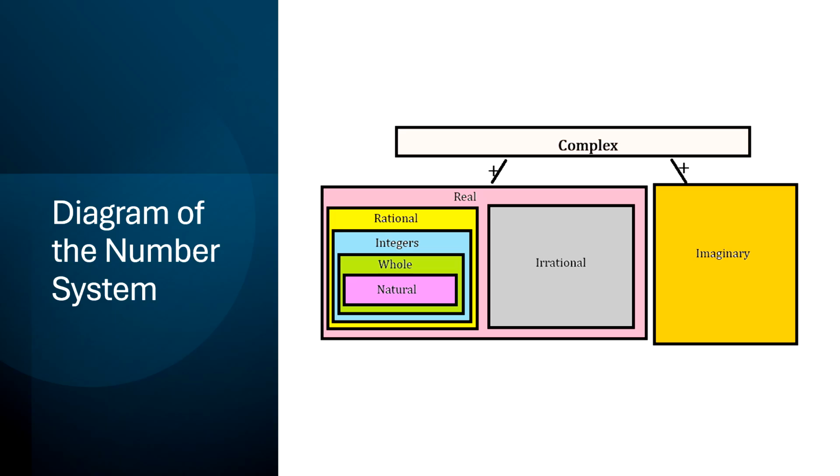Here's our diagram of the number system. And of course you have natural numbers, which are counting numbers, starting at 1. You have whole numbers, which are counting numbers plus the 0. And then you have integers, which are counting numbers starting at 1, and 0, and the opposites of natural numbers, which are negative.